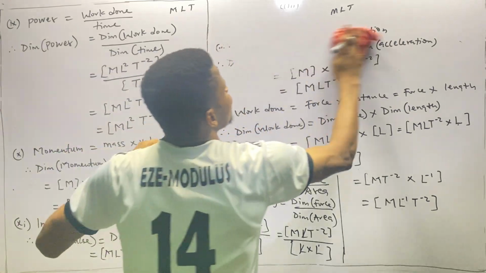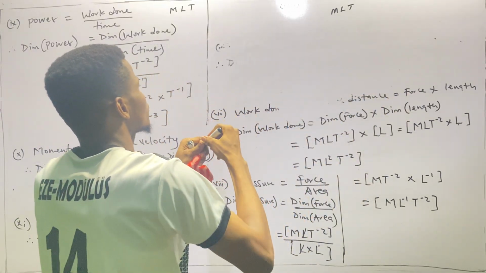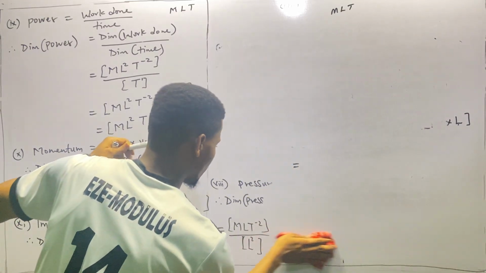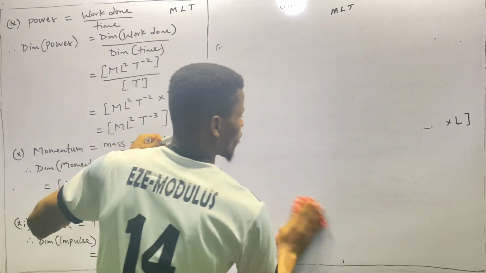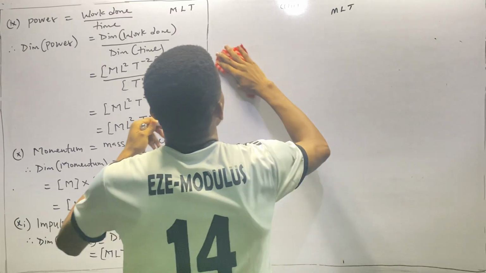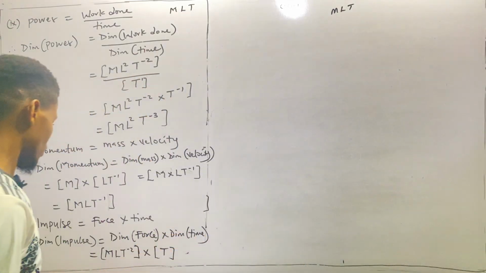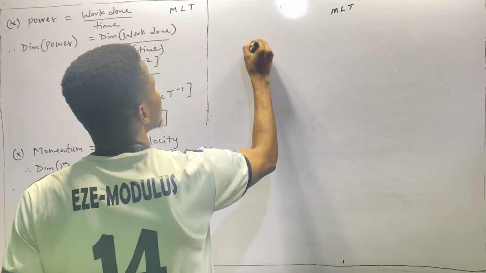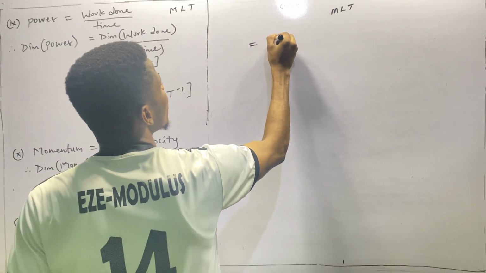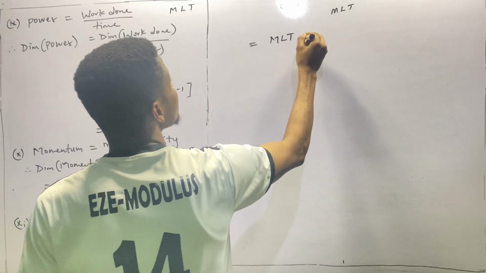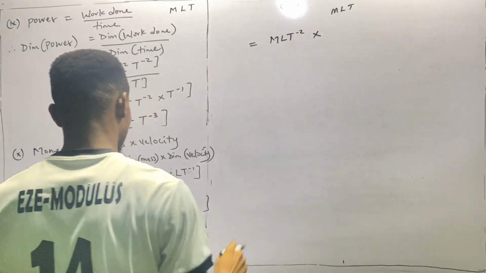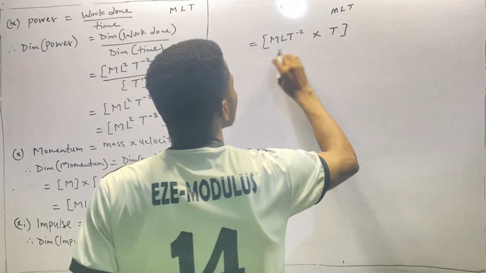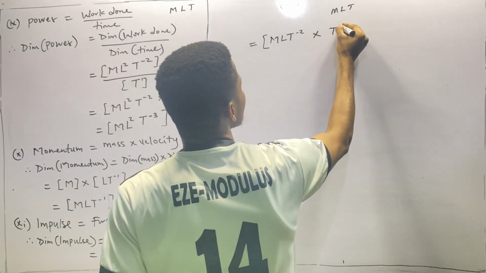So if we bring them together, if we open the brackets, we're having MLT^-2 times capital T, right? Remember, anything that has no power, the power is 1.